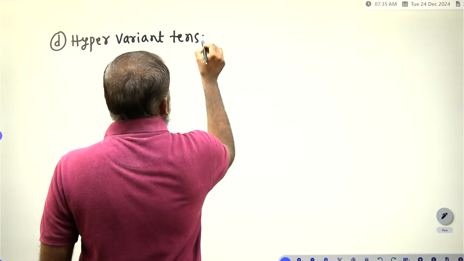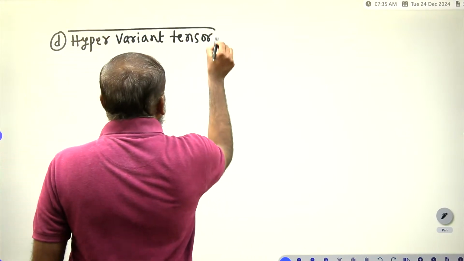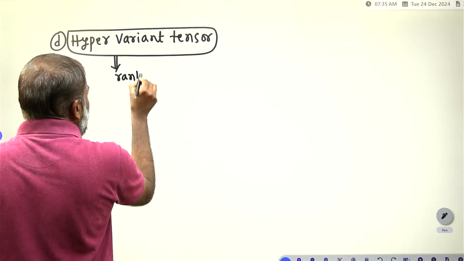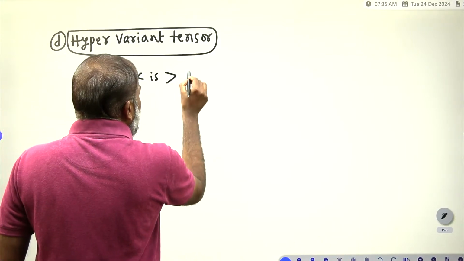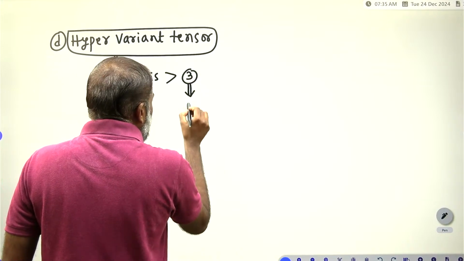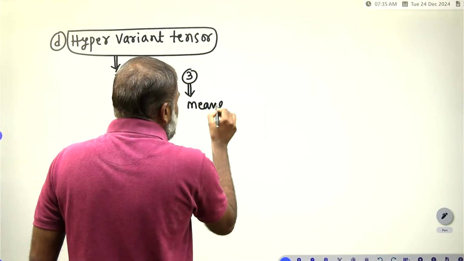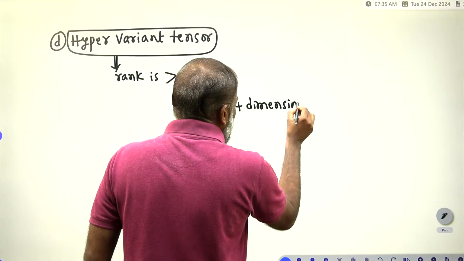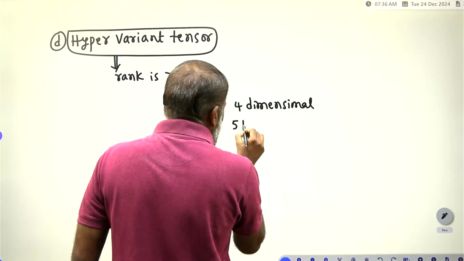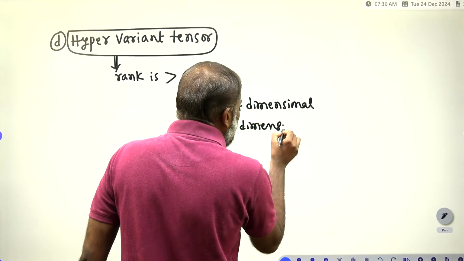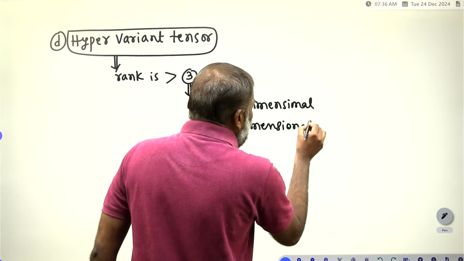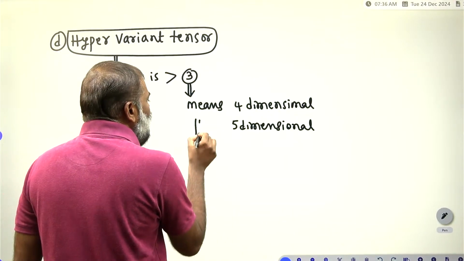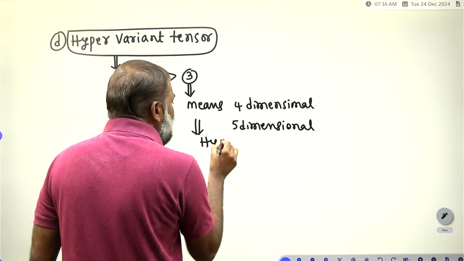Once you take the hypervariant tensor, its rank is greater than 3, meaning a 4-dimensional or 5-dimensional tensor. That type of tensor we call a hypervariant tensor.